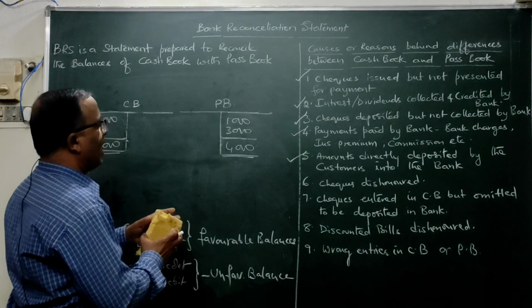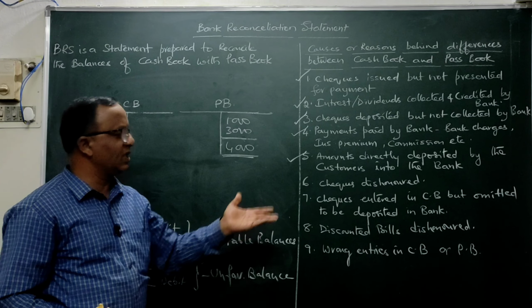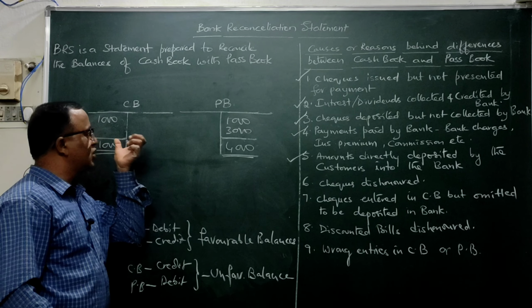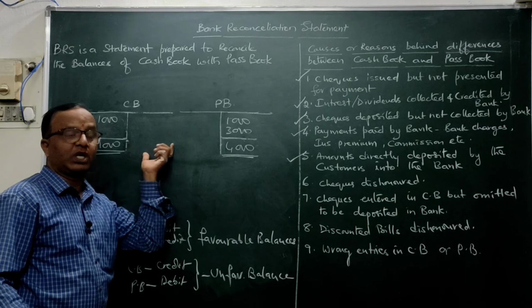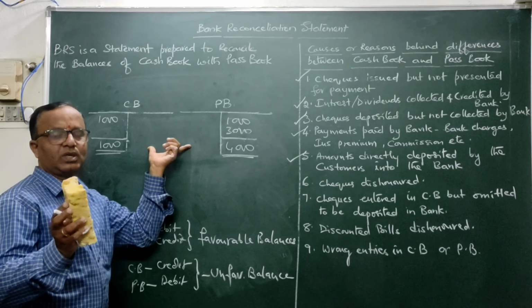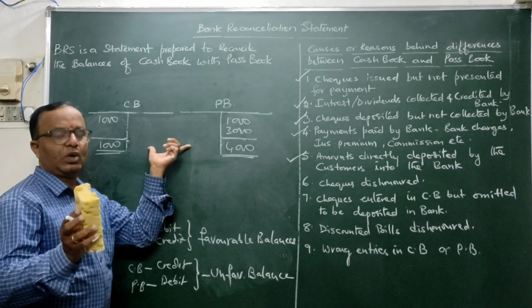After this I will show you how to do the BRS, after discussing this particular one, then you will be knowing. First of all, basically what is needed here is to know where these amounts have to be posted, where they are posted. If you are able to imagine this, doing the BRS is very easy. You can also do this in the working notes so that you will be able to know what to do. That's why I want you people to concentrate on this particular working carefully.